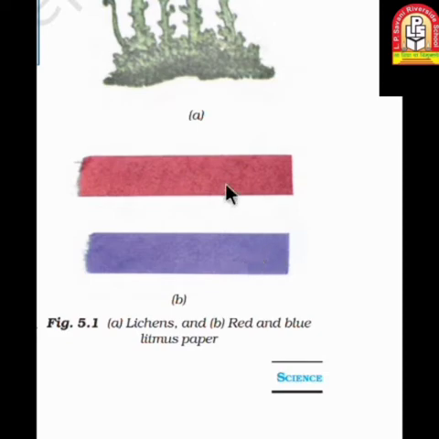And now observe the color changing, because the water and lemon solution is an acidic solution. That's why the blue color will convert into red. But the red litmus paper will change color only if it reacts with a basic solution, and because lemon juice is an acidic solution, there will be no color change.